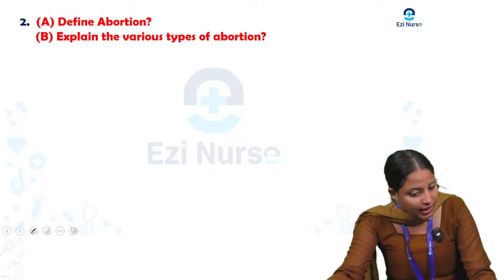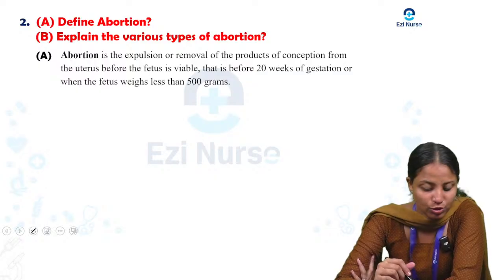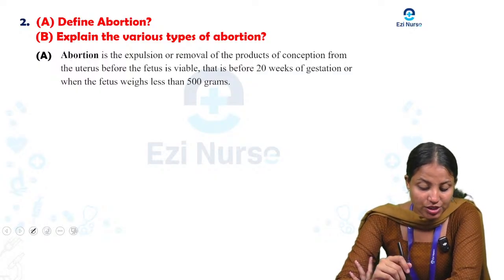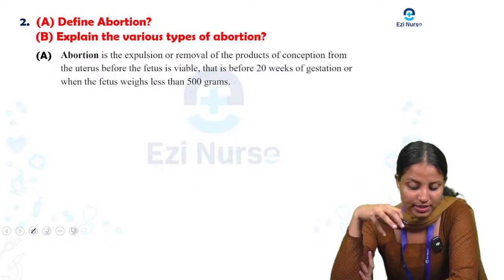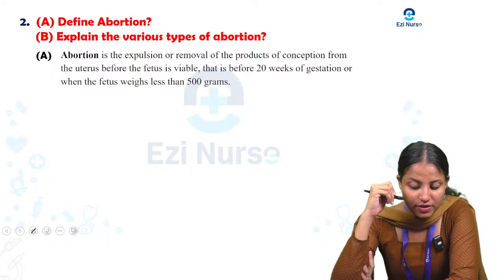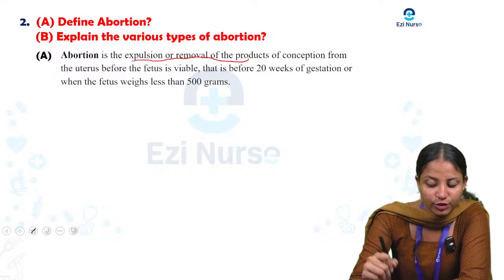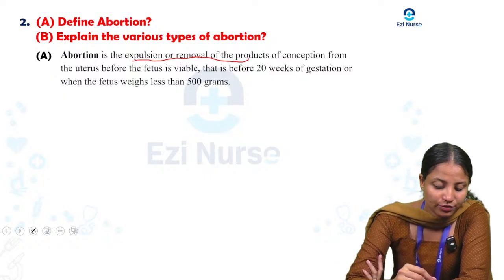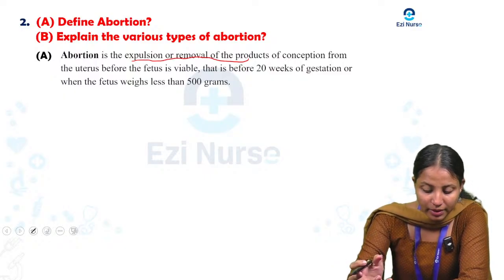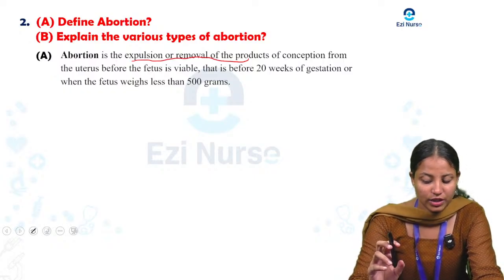Next we are moving to the second question. Define abortion. Explain the various types of abortion. So here we can see what is abortion. Abortion is the expulsion or removal of the product of conception from the uterus before the fetus is viable, that is before 20 weeks of gestation or when the fetus weighs less than 500 grams.